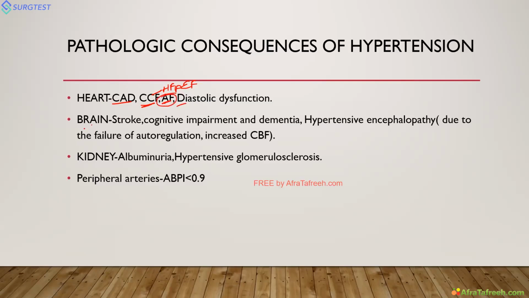In the brain it causes stroke. It causes both ischemic stroke and hemorrhagic stroke. Most commonly it is ischemic stroke, and hypertension is independently associated with cognitive impairment. So treating improves dementia in some patients, vascular dementia, called Binswanger's disease. Then once the patient has very high BP, due to autoregulation there will be increased blood flow to the brain, and it causes hypertensive encephalopathy, which leads to altered sensorium, coma and seizures. So this is due to the failure of autoregulation.